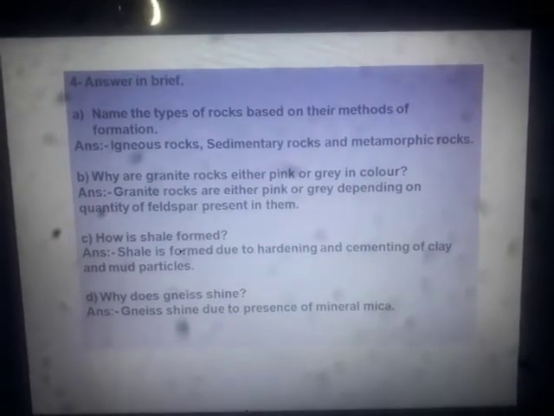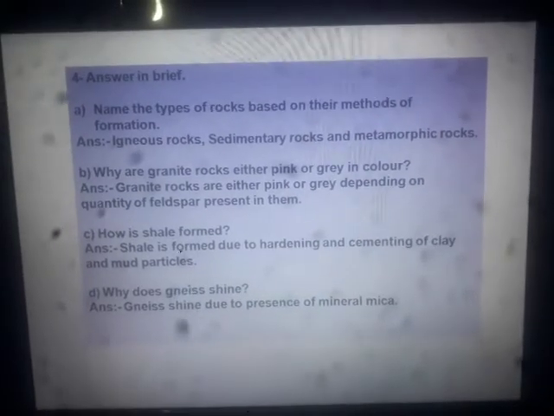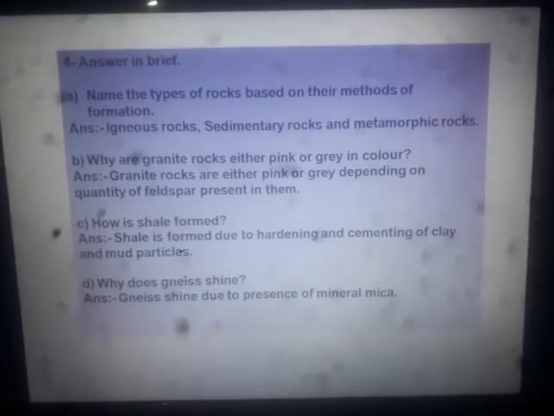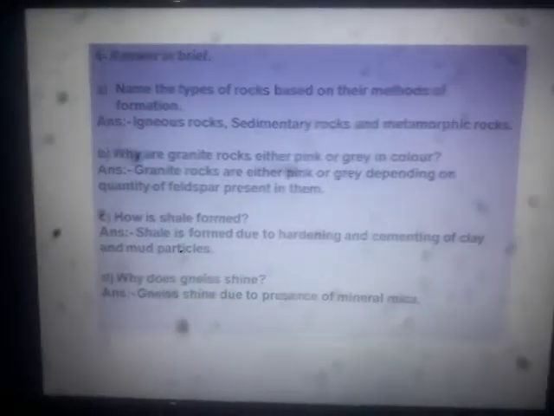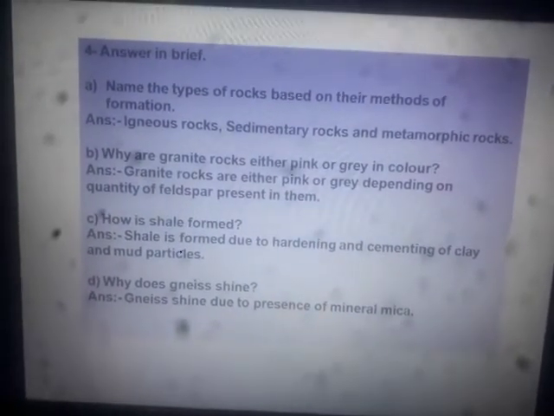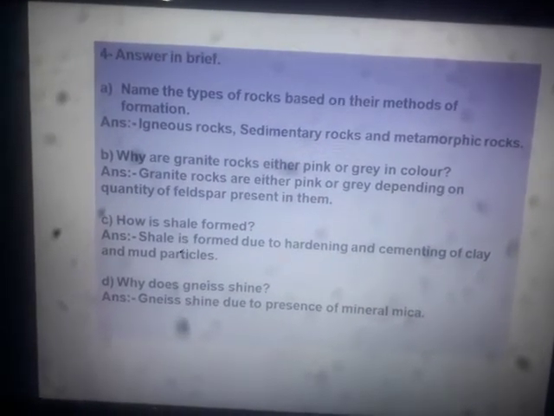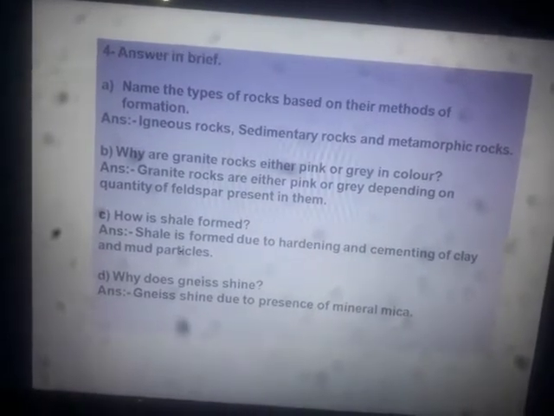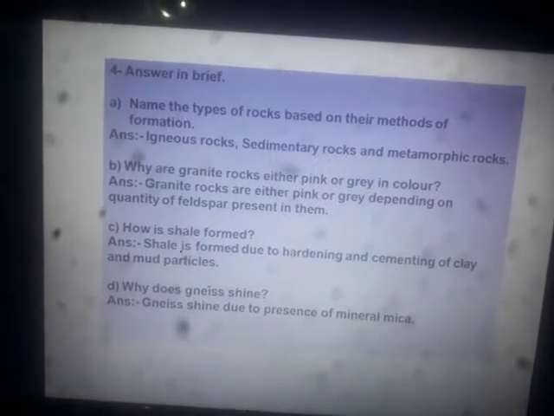Another question, why are granite rocks either pink or grey in color? What is the reason? Granite rocks are either pink or grey depending on the quantity of feldspar present in them. I have already told you, the quantity of feldspar determines the color of granite rocks, whether they will be pink or grey.